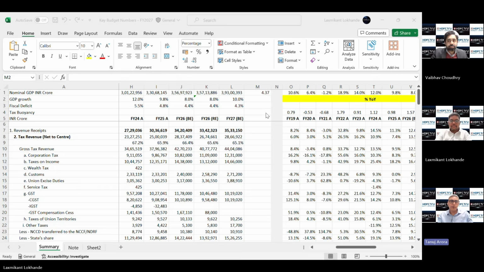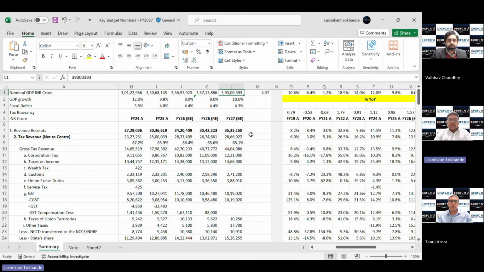Without further ado, let me start by asking, the nominal GDP number at 10%, which is at the top, is a fair increase from the 8% number for this financial year. So, I would just like to get your thoughts around this number. What will be the composition of the same?